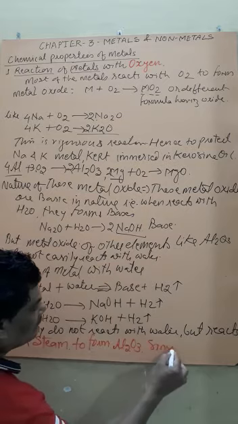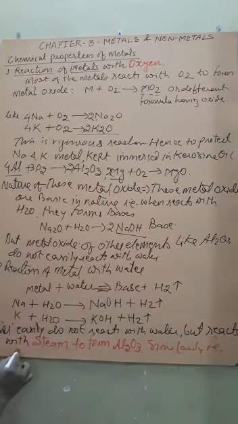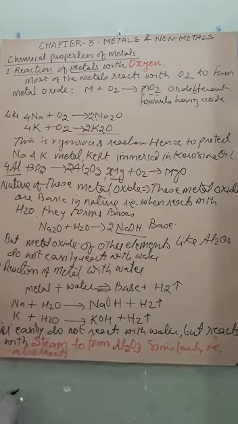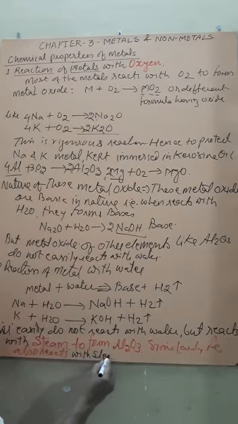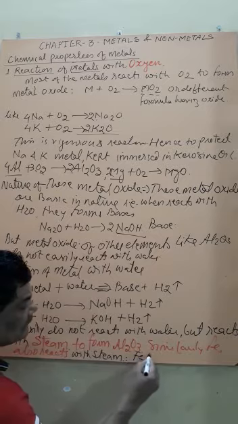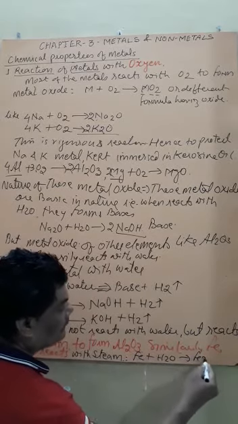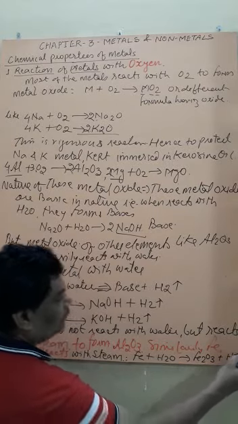Similarly, iron also reacts with steam. We have seen this reaction in balancing of reactions. Fe plus H2O forms Fe2O3 plus releases what? H2 gas.